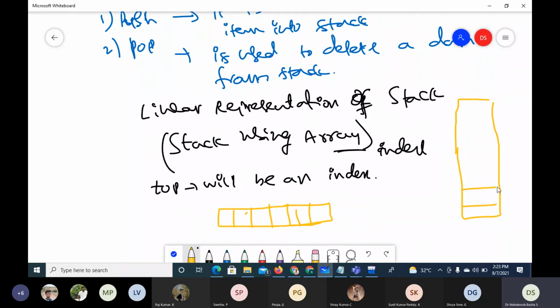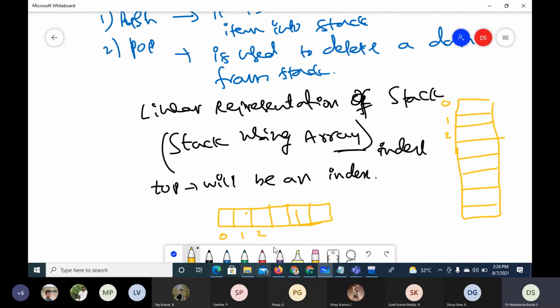But when it is a stack, we represent it vertically for our convenience, though internally it is the same. Even if you represent the stack array like this, the least index starts from the left side, 0, 1, 2.